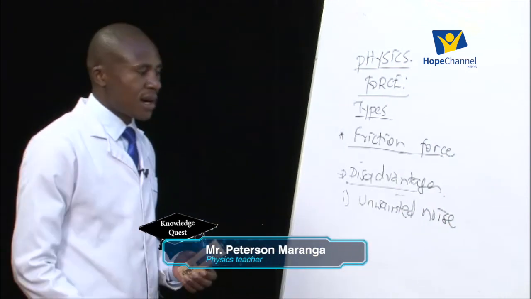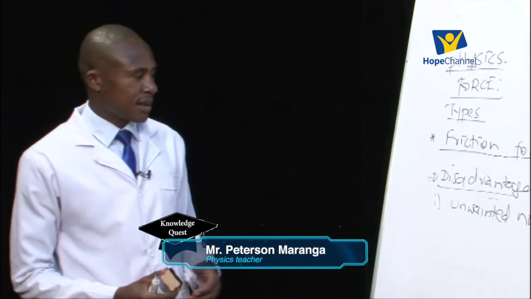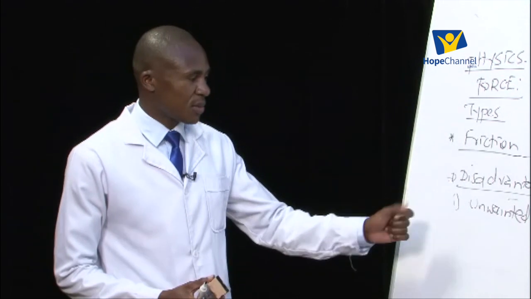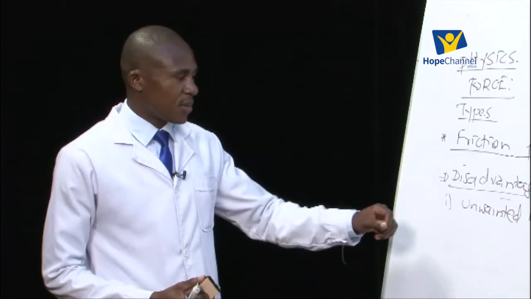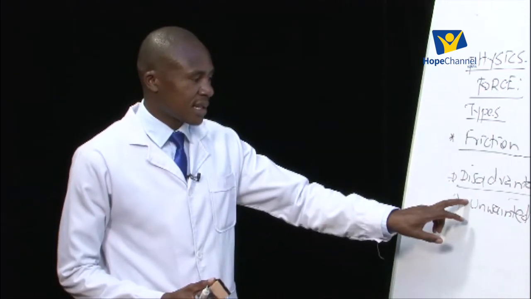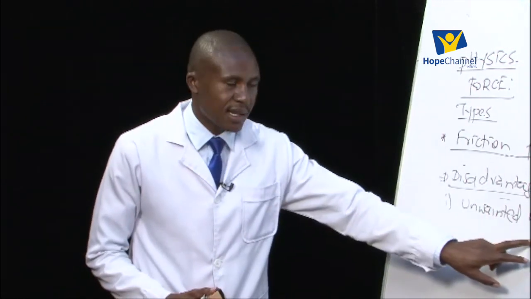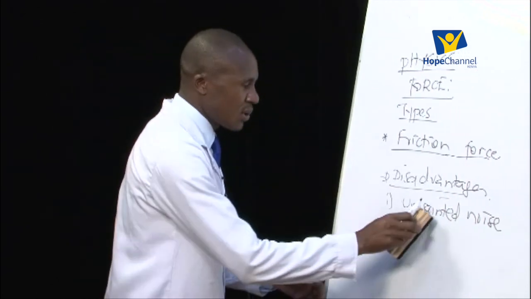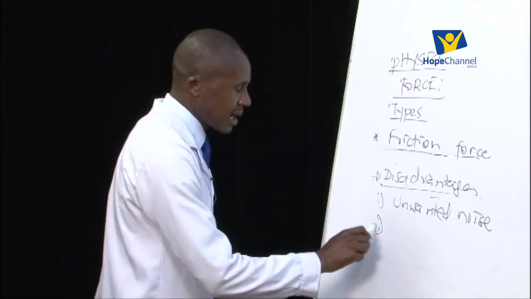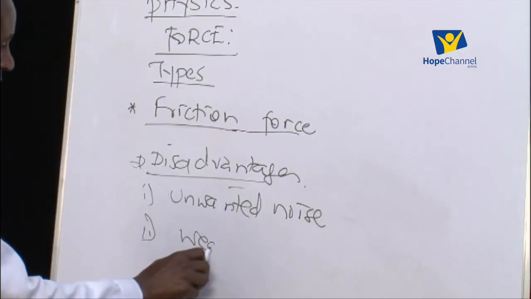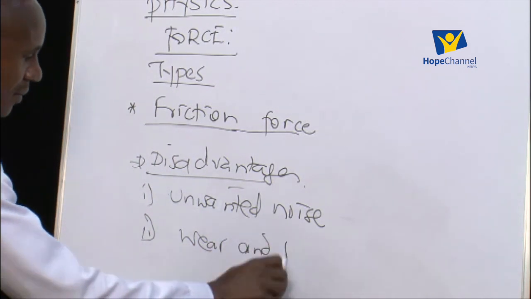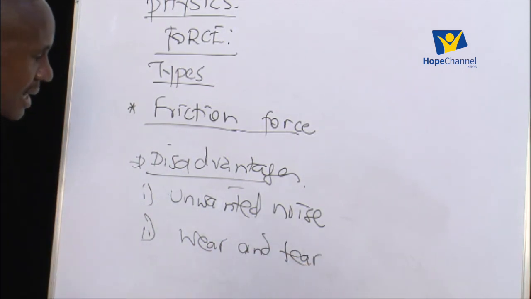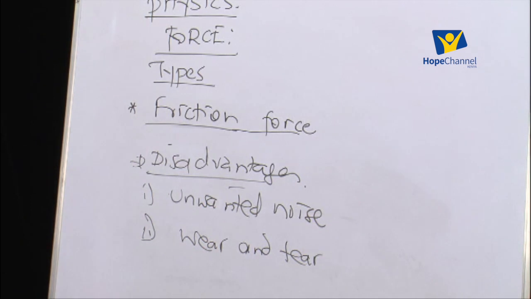For example, you are braking and due to the motion between the brake parts of the vehicle, you just realize that it is producing a lot of unnecessary and unwanted noise. That is a disadvantage. Then number two, it can lead to wear and tear of the parts of a machine, and that is also not very good.